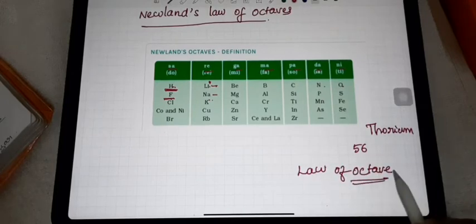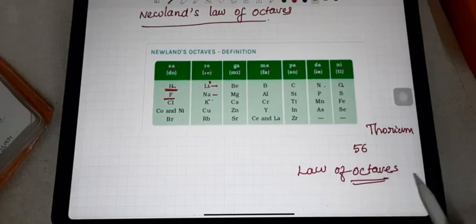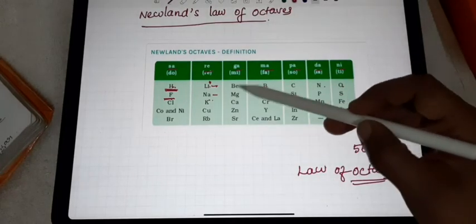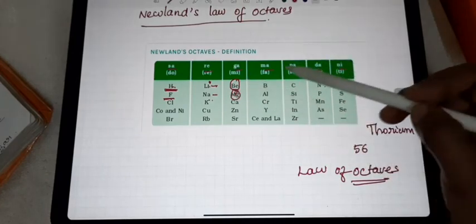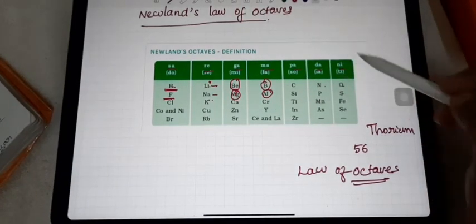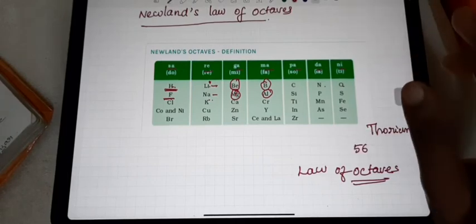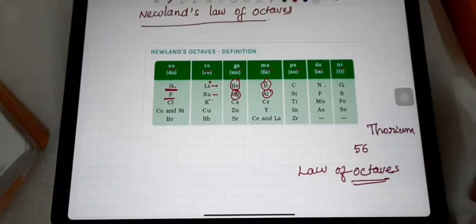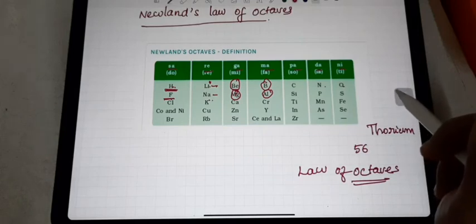Octave, octa, you know, means 8. So the first and eighth have similar properties. That is the indication of the law of octaves. Similarly, beryllium and magnesium have similar properties, and boron and aluminium have similar properties. This is said to be Newlands' law of octaves, and this is the portion of Newlands' periodic table.